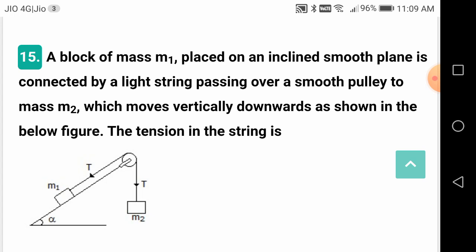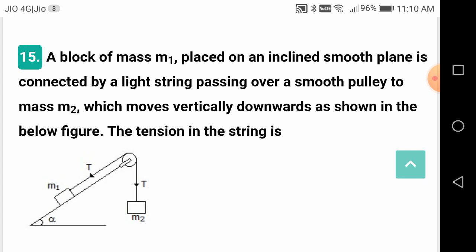When a body is freely falling from a certain height, at the bottommost point it will have the maximum kinetic energy, and at the topmost point it will have the maximum potential energy. In between them, it will have the sum of potential and kinetic energies. The sum will be constant throughout its height from the ground.